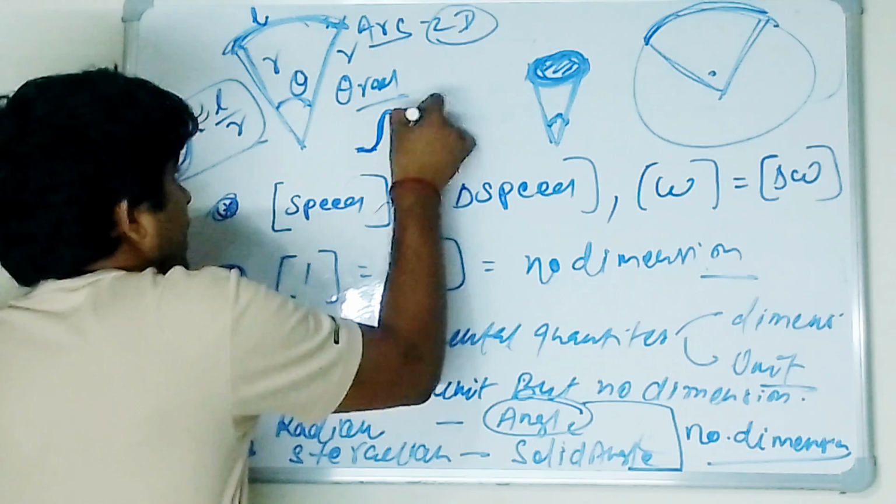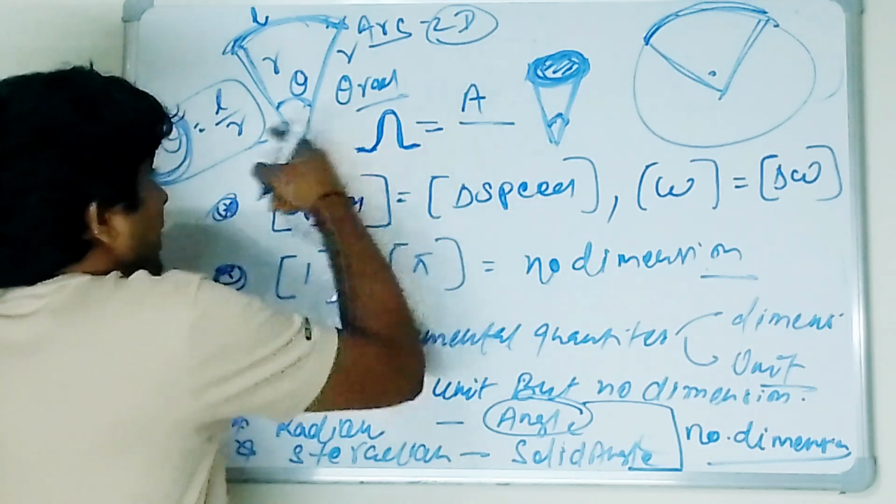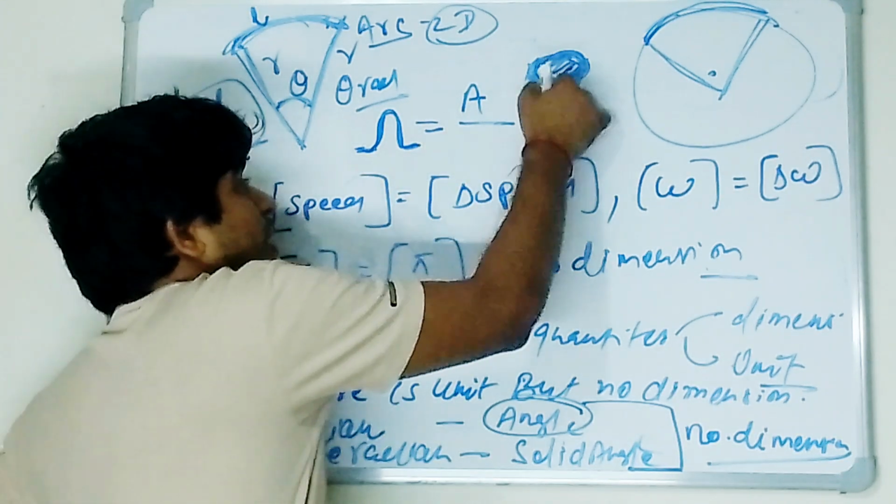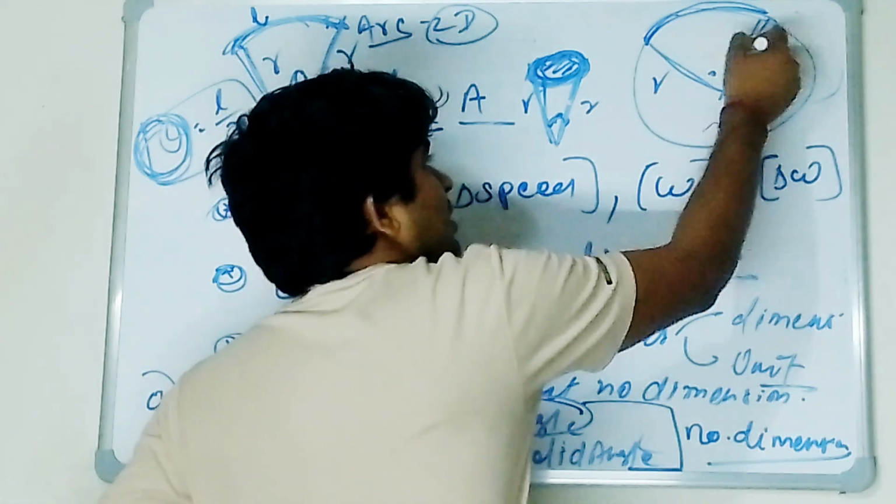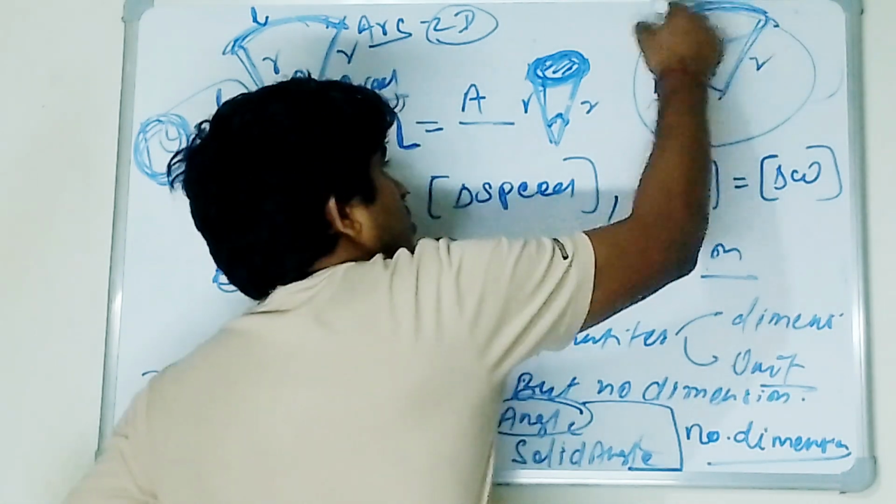So the solid angle is what? Area divided by, in place of R, definitely again the radius. Now this is on the radius only. This sphere is also on the radius only.